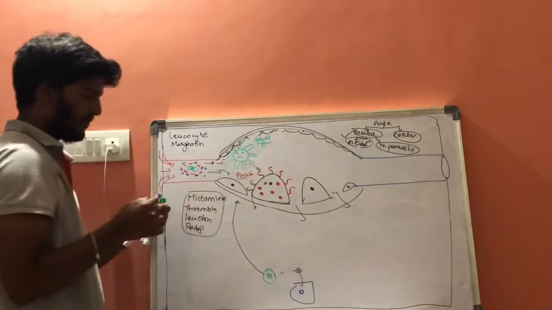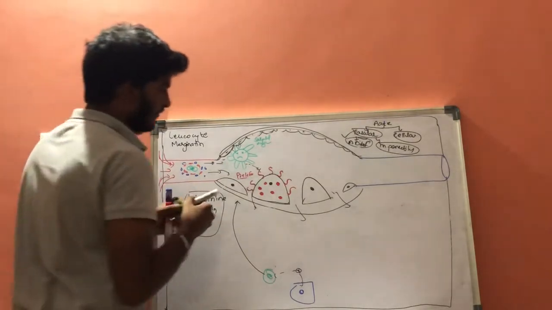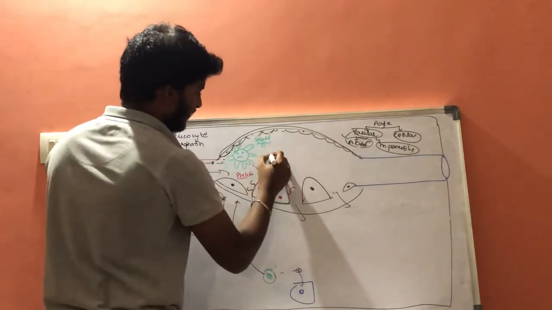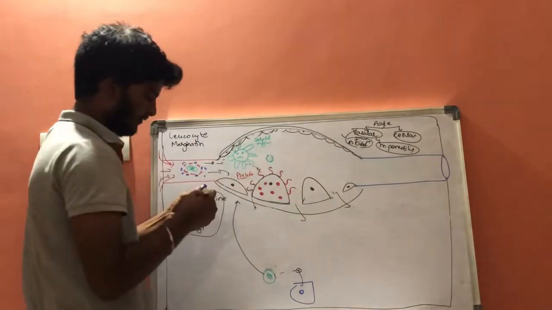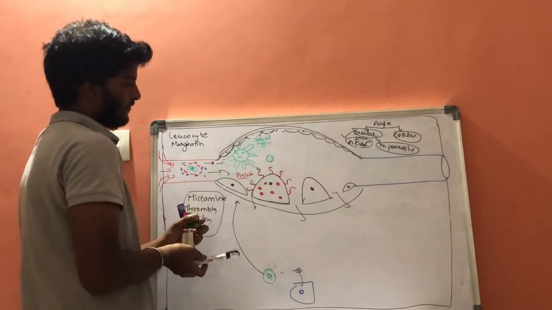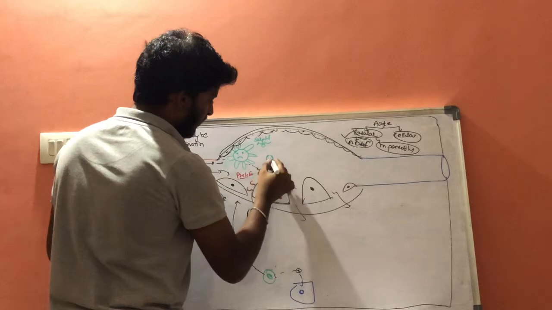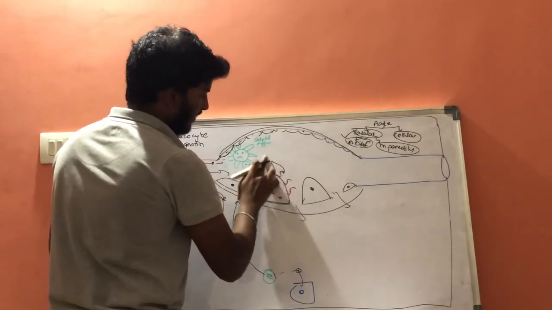They will get attached to the P-selectin molecules. They will get attached here.